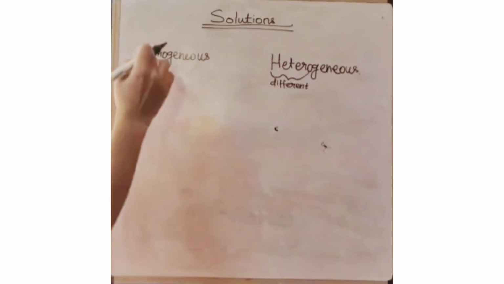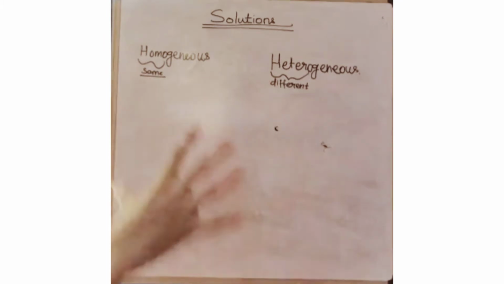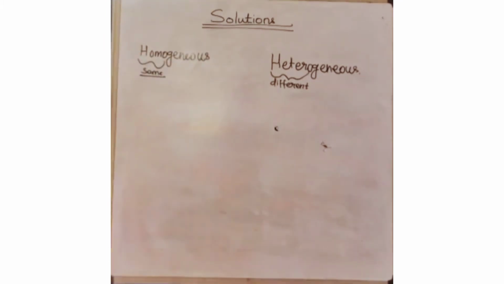So we know that homo means same and hetero means different. So homogeneous structure or mixture is nothing but same proportion of components throughout the given sample. If I'm considering any sample, and in that sample I have the same constituent particles, then it is called homogeneous. If I am having different types of constituent particles, then it is called a heterogeneous mixture.